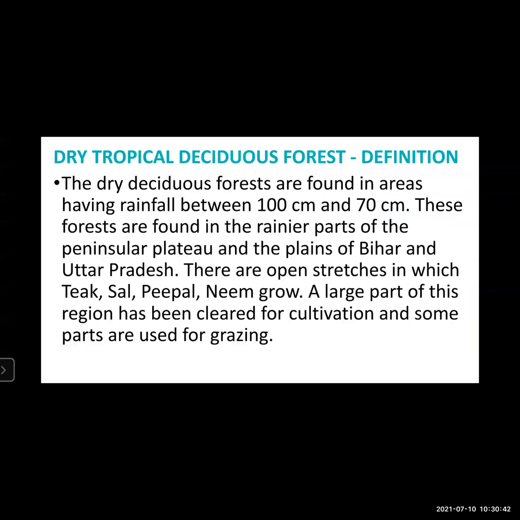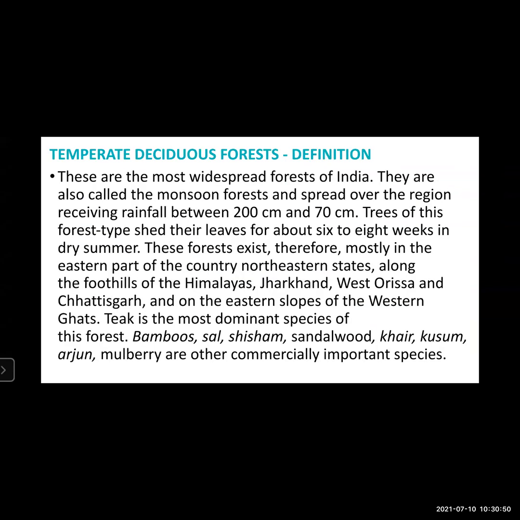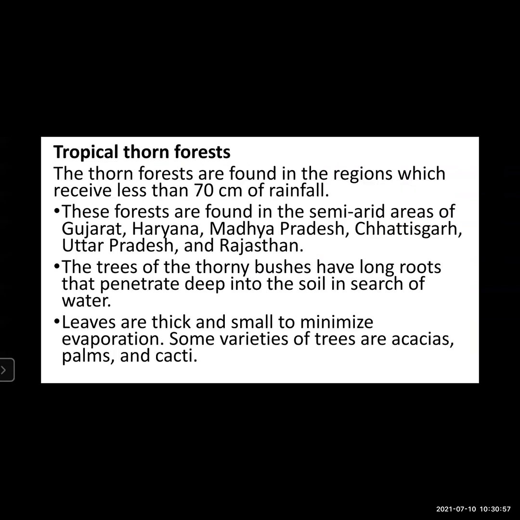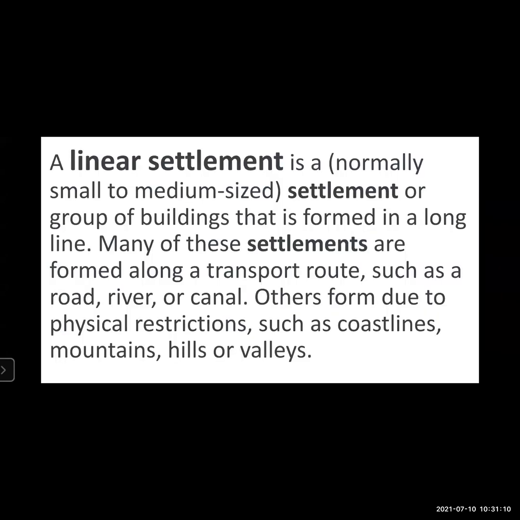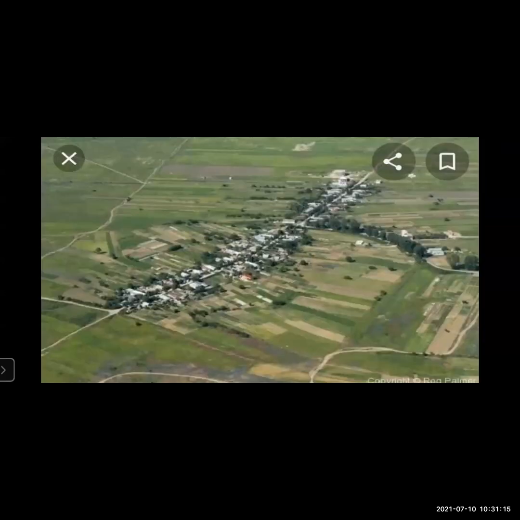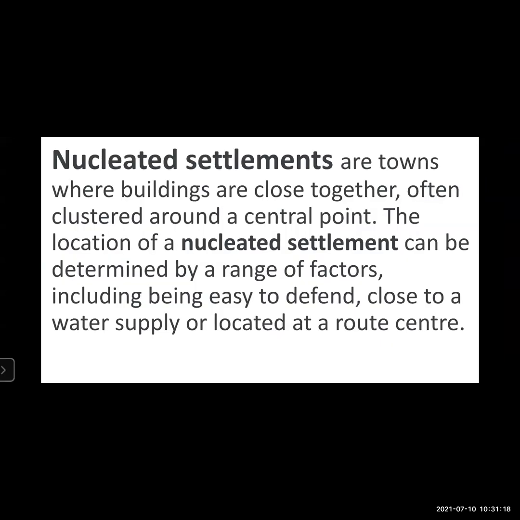Go through and let me know if you have any doubts. Then dry tropical deciduous forest definition. Temperate deciduous forest. Tropical thorn forest. Then different settlement patterns. Linear settlement, its photo. Nucleated settlement.